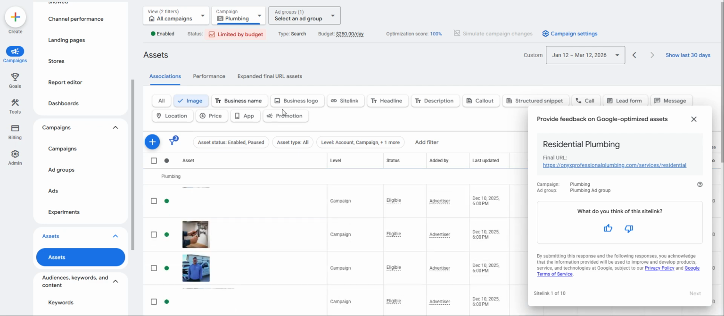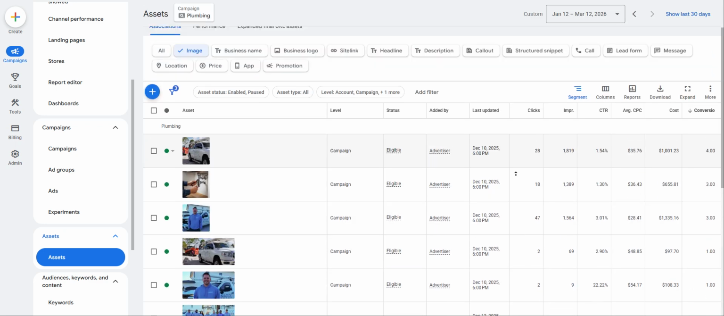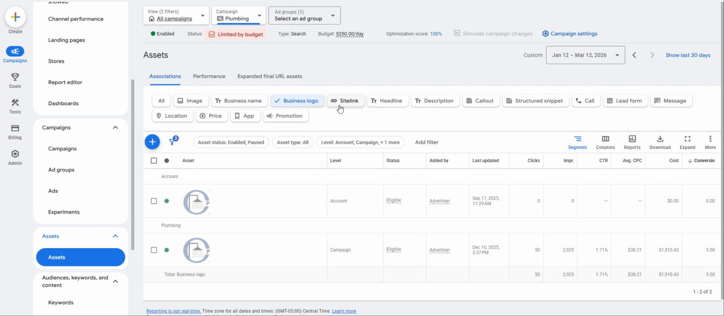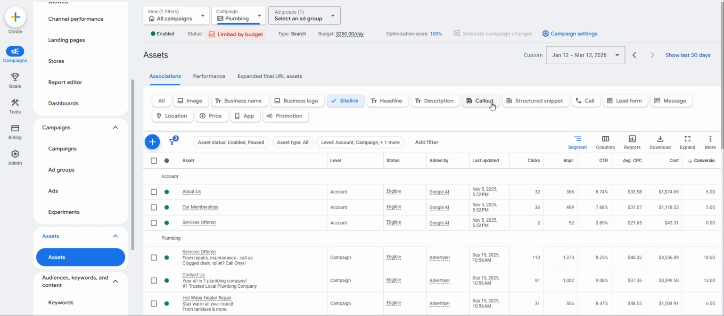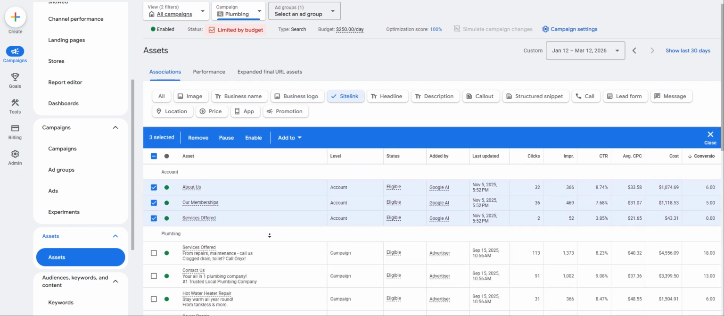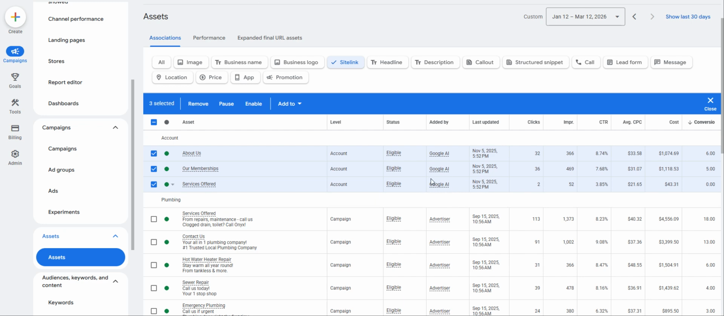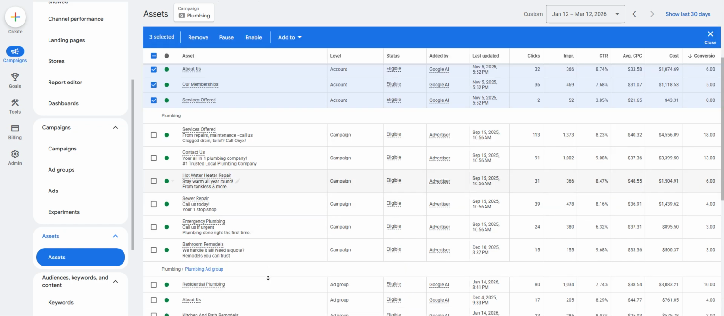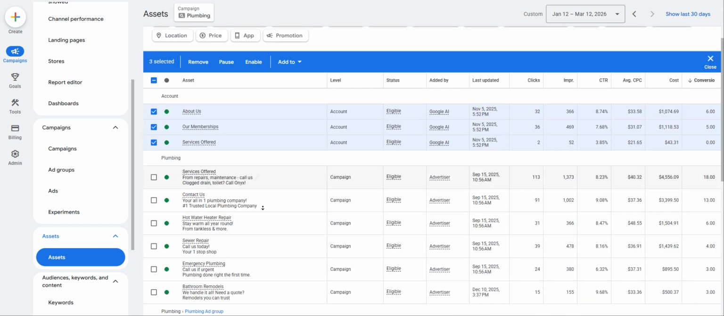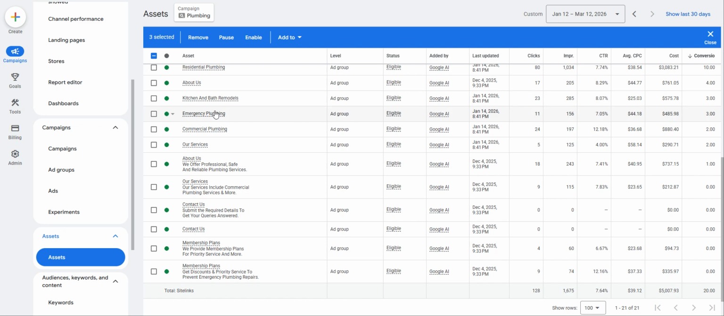Assets and extensions here. We got the image ads. These look good. Business logo looks good. Site links. Remove these. These are dumb and basic, and Google AI, right? Nothing against you. It's Google that did this, you know? So again, like, come on. Our memberships underneath a plumbing ad. It's just silly. This stuff, this is all very well done. These right here. Everything else here can probably go if it doesn't have a description.